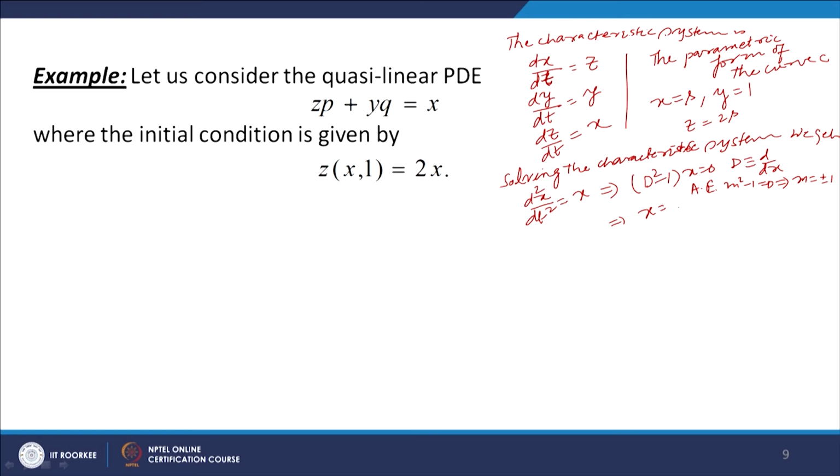So, C1(s) e to the power t plus C2(s) e to the power minus t, we can write for x, this x is x(s,t).